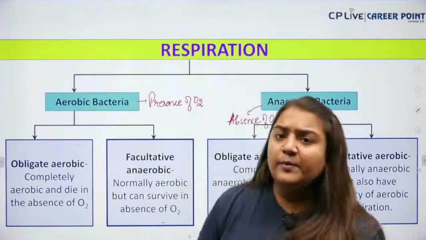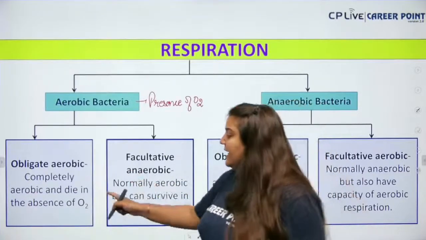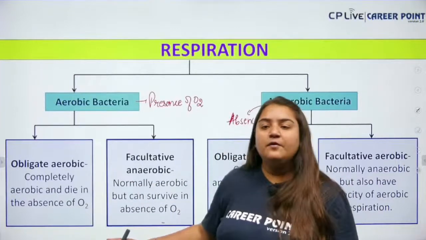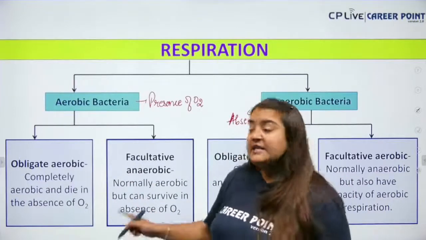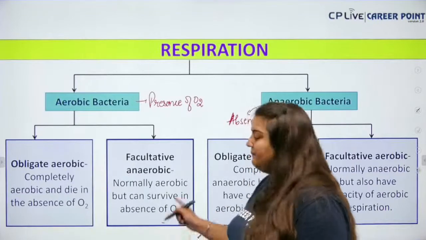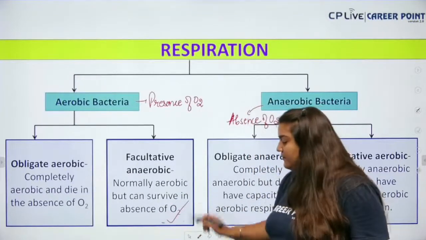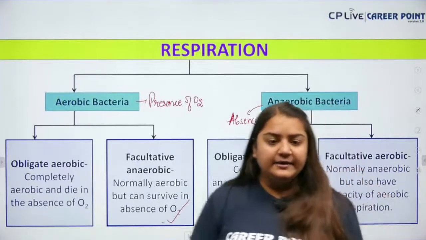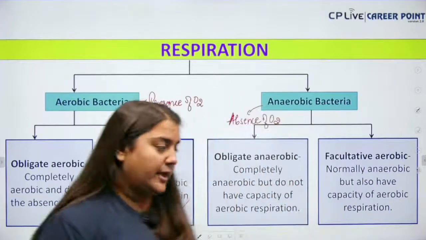Okay, so in obligate aerobic bacteria, what is happening? Completely aerobic and die in the absence of O2. Next, facultative, normally aerobic but can survive in the absence of O2 also. Am I clear? Yes, Satyendra, very good.